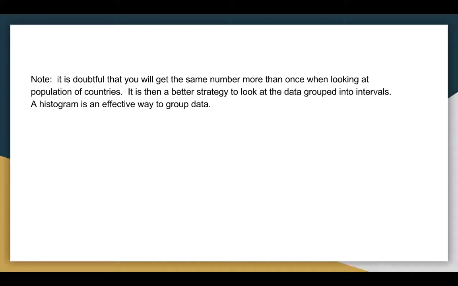So looking at population, for example, even though population is a discrete number, it's really doubtful that two countries have the same population. And even if they do, saying that's the mode isn't really helpful. So the modal interval is actually better, when we group the data in intervals. If we could group the data into, okay, all these countries are between 30 and 40 million, that's more interesting. So that's the biggest group.